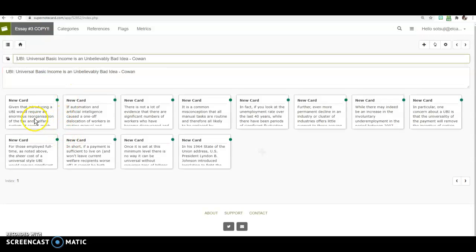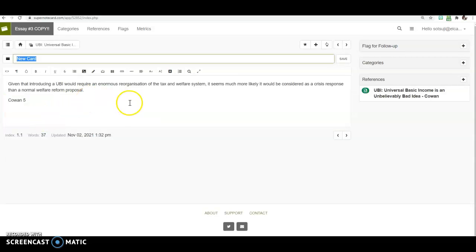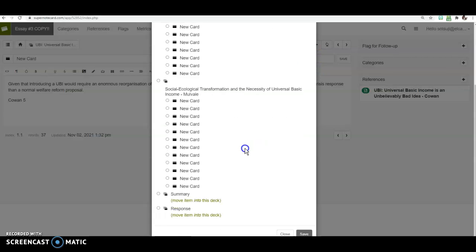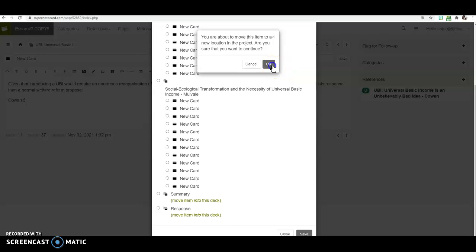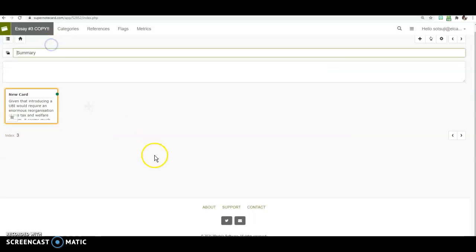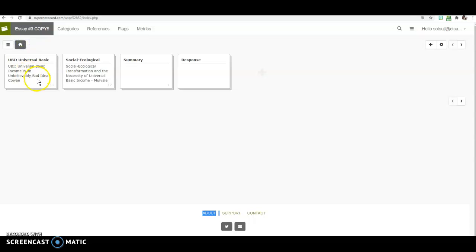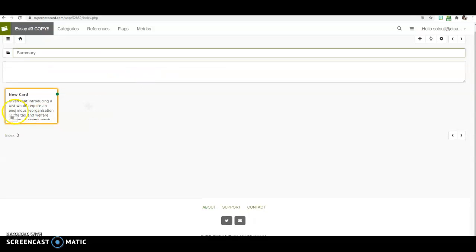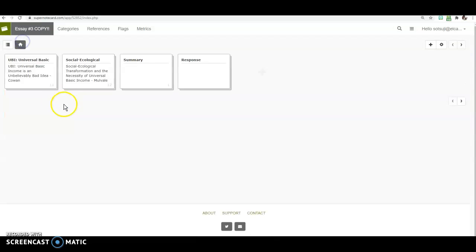So let's go through this, and let's pretend that I like this quote and I want to use it for part of my summary. What you do is you click here where it says move this card, and you say, I want to move it into my summary. So click here where it says move into this deck. Yes, I do want to do that. Now if you take a look, this card that used to be in this deck has magically moved into the summary deck. See where it says 11, it used to have 12, but now it's missing because it is now in here.